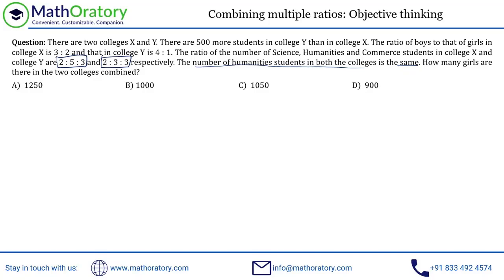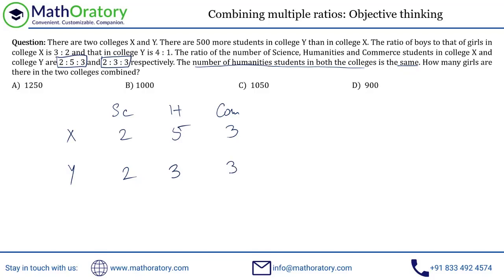So as soon as I read this, I know that I have a way to combine these two ratios. So let me just chart this out. So for X and for Y, we have these three streams, science, humanities, and commerce. So in the X, we have these three in 2 is to 5 is to 3. So I'm just not writing the is to, I'm just writing the numbers here. So 2 is to 5 is to 3 ratio. And in Y we have 2 is to 3 ratio.